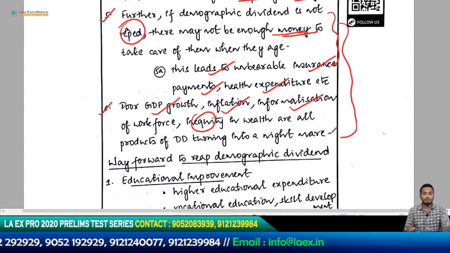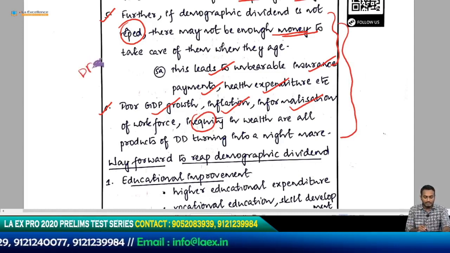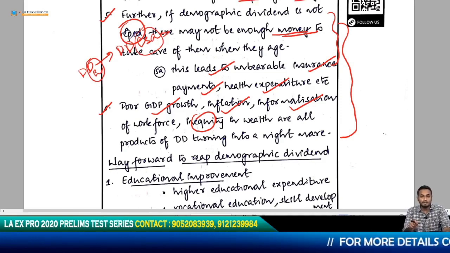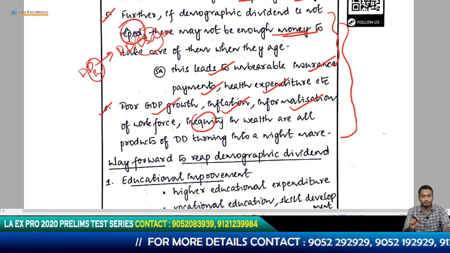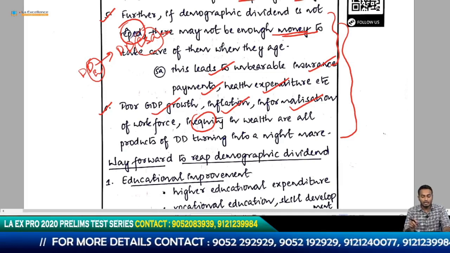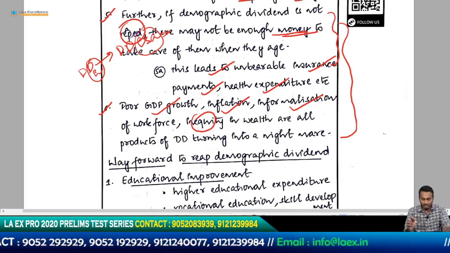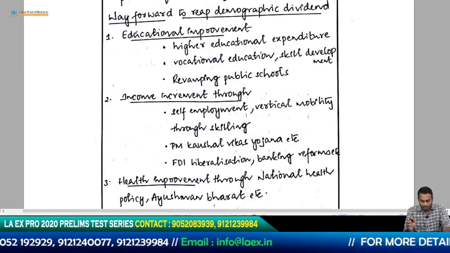He is telling you that the demographic dividend is moving towards a demographic disaster. Both are DDs. This is disaster, this is dividend. Keep these things in mind. This is what he has established so far. But he introduces his answer using the facts from Human Development Index. So he has basically warmed up the answer. Now what I want to see is solutions to this problem. What are the solutions? Okay.